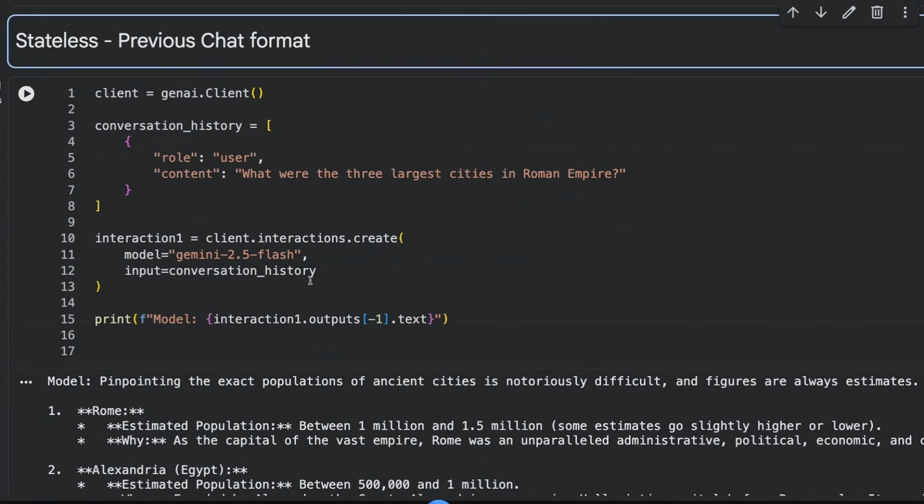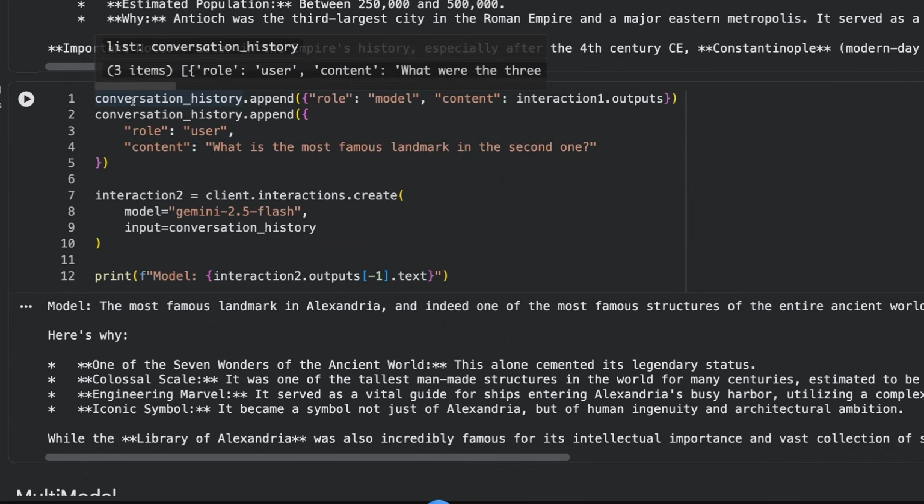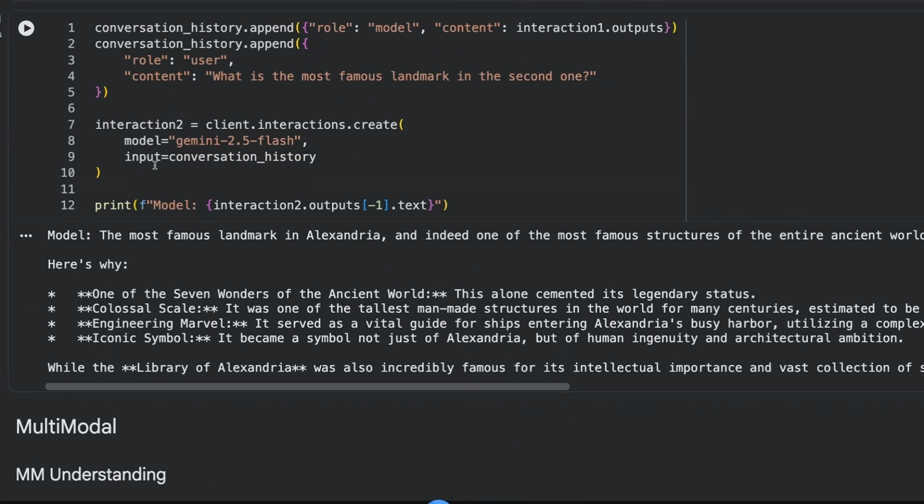If you do want to do conversations in the previous chat format, that's not a problem. You can just instantiate it like before, where you would have your role as user, and the content, and you can just pass that in. So just passing in a list of dictionaries allows you to make a full conversation. And then we can just append the model outputs, a new user response, and pass that in as well. So obviously the issue here is we're not necessarily saving on tokens. We're passing everything in each time.